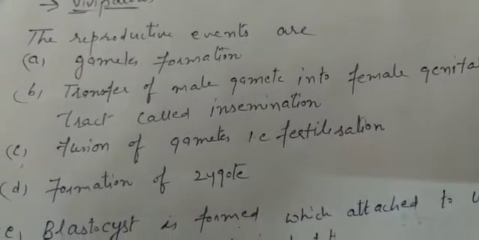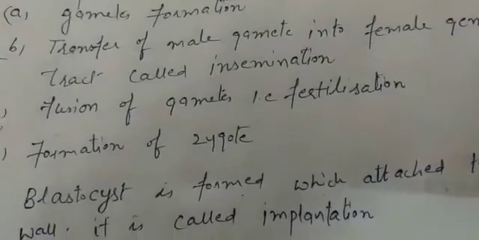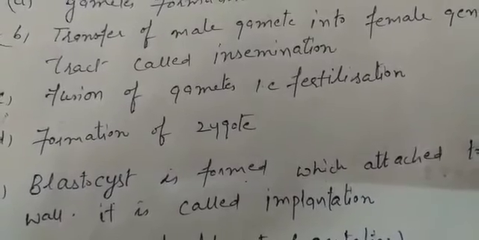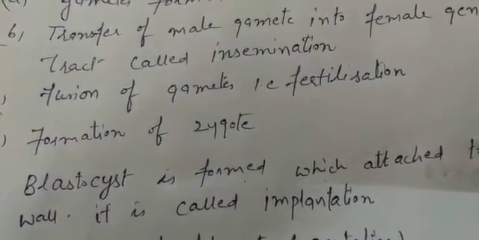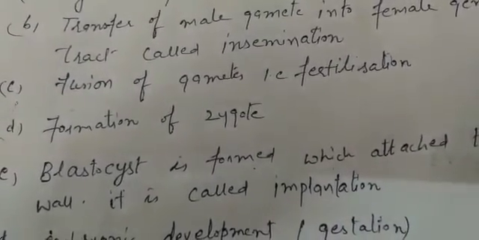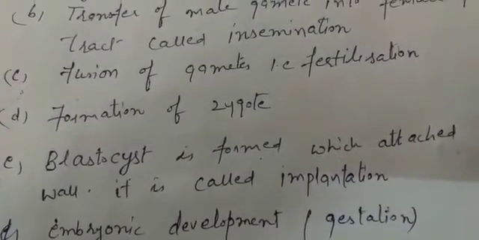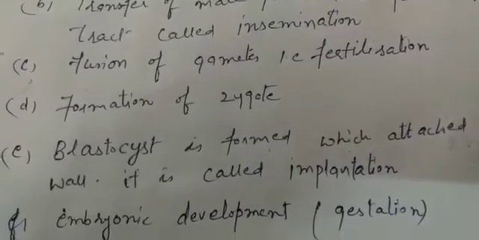Now, once these gametes have entered the female body, the fusion of gametes must occur. Means male and female gametes fuse, and we call this step fertilization. Right? And in the case of human beings, it occurs inside the body of the female, beta. Then, after fertilization, we know the fertilized egg will form the zygote.